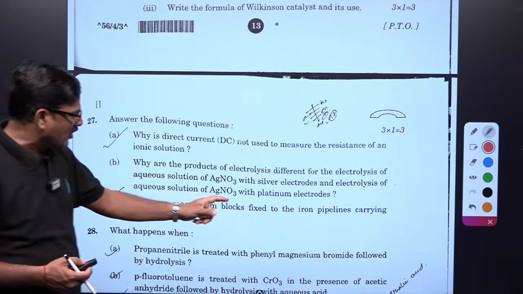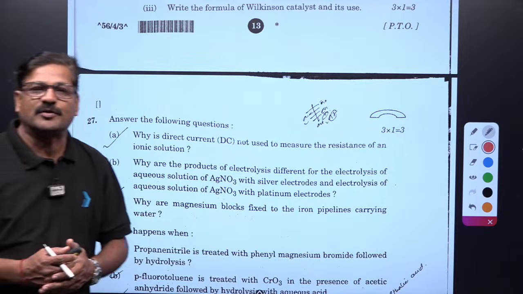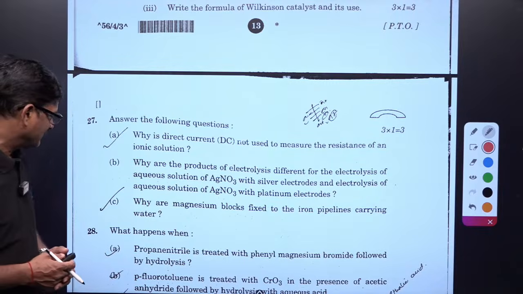So why are magnesium blocks fixed to the iron pipelines carrying the water? Because of the cathodic protection and to prevent the corrosion of iron.